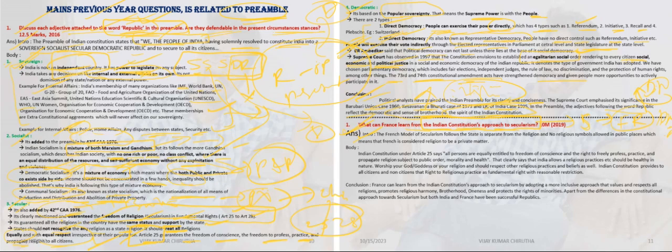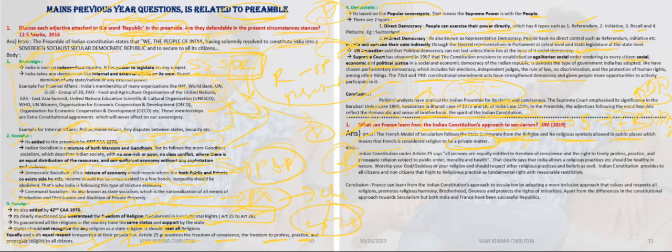Introduction, how to write: French model of secularism. We have to remember that the word secularism and the word republic are also taken from the French Revolution. We have to remember that while writing the body part. So the French model of secularism follows the state separate from religion, and no religious symbols are allowed in public places, which means the French consider religion as a private matter.